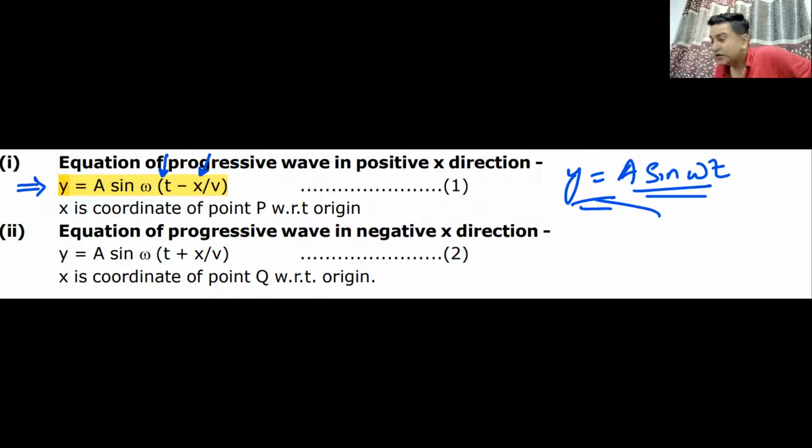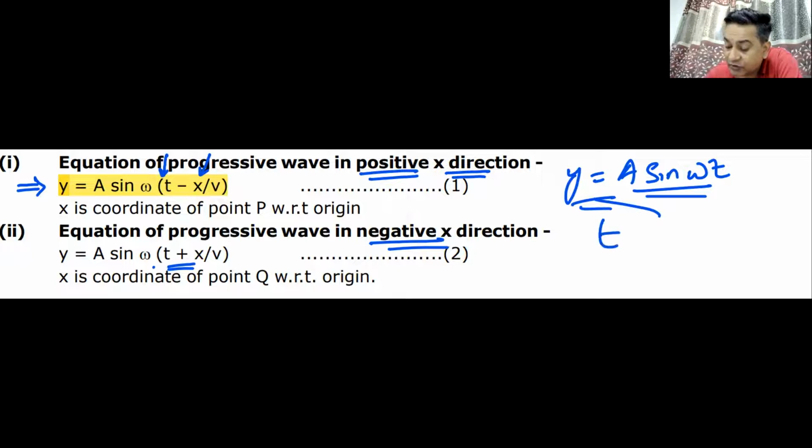X tells us where the particle is actually located, what is the x coordinate, and therefore y is equal to a sine omega t minus x by v becomes the equation of a wave in the positive x-axis. In the negative x-axis, the minus sign gets replaced by a plus sign. So the equation becomes a sine omega t plus x by v.